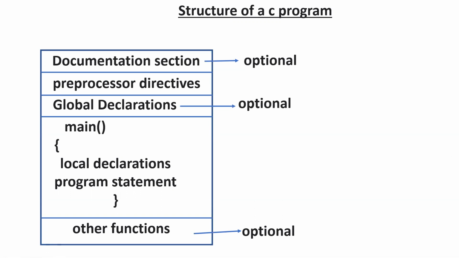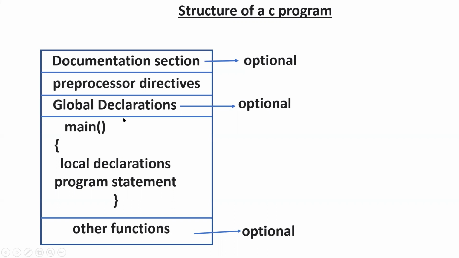Because we are in the initial stage, just ignore these optional things and concentrate on the compulsory things. After removing all the optional ones, what are compulsory? The preprocessor directive and main, which is called a function, F-U-N-C-T-I-O-N. There is a concept called function in C. Not only main, you can also write other functions, as in the last part of the structure. But the one function that is compulsory in our program is the main function.